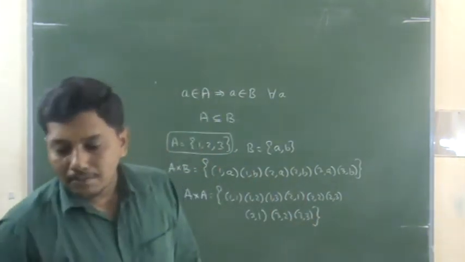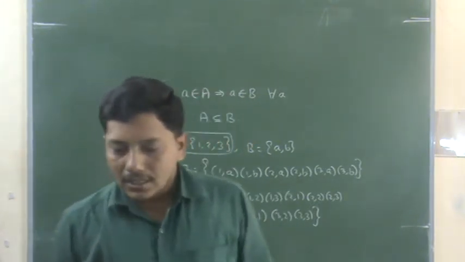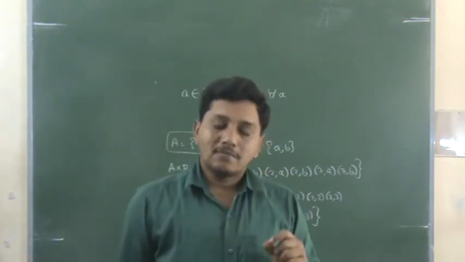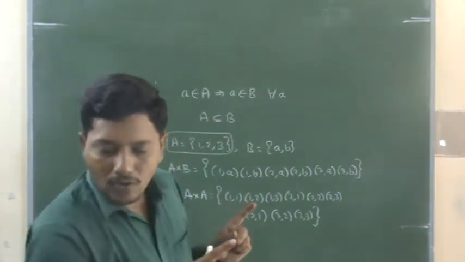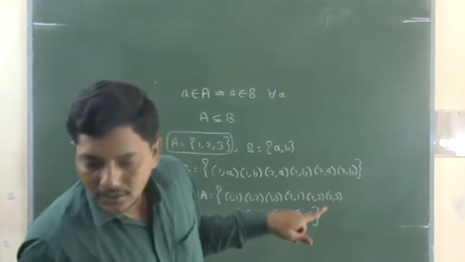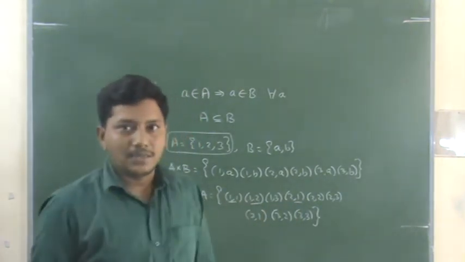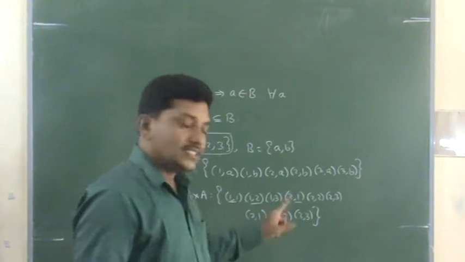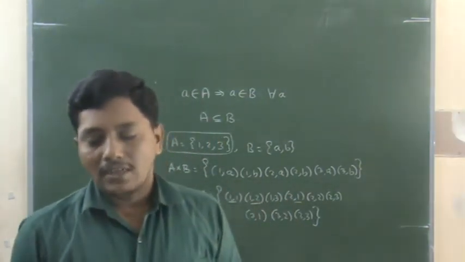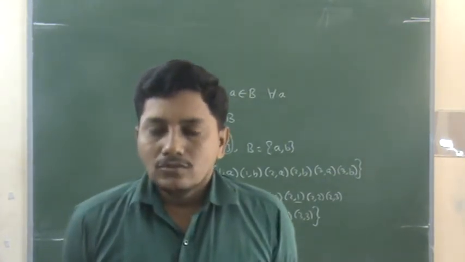So I gave the example R2, A cross A, as one example. R3 is {(1,1), (1,2), (2,1)}. This is also an example: these three pairs are there in your R3. See the material. Therefore this is one of the relations. The next example, R4, is {(1,1), (2,2), (3,3)}.